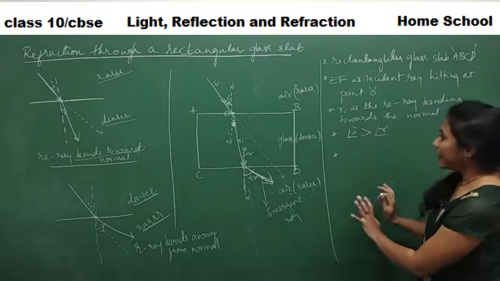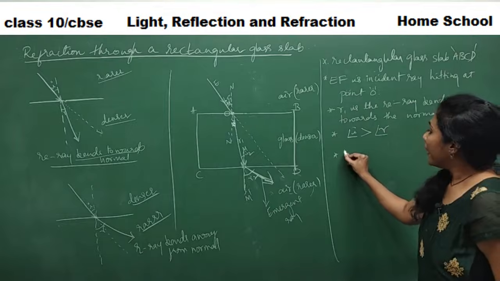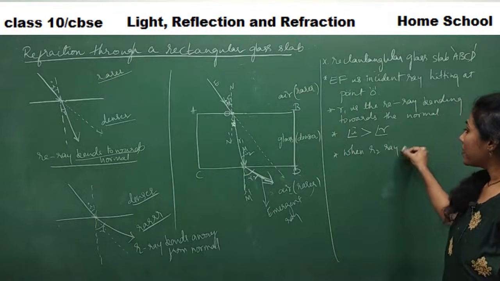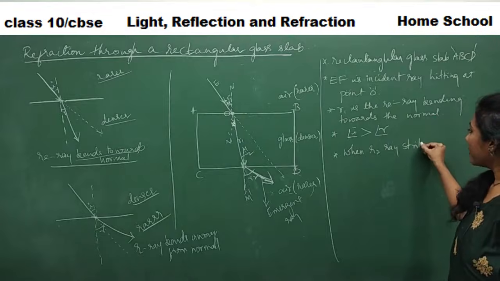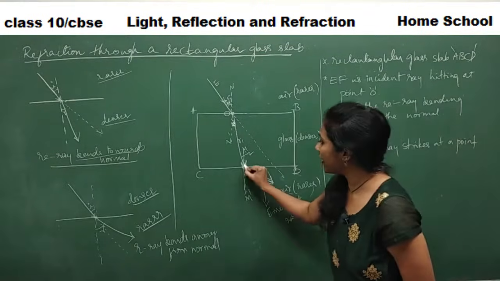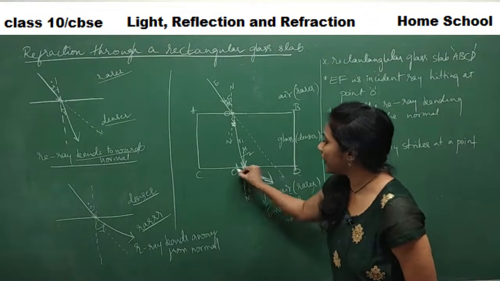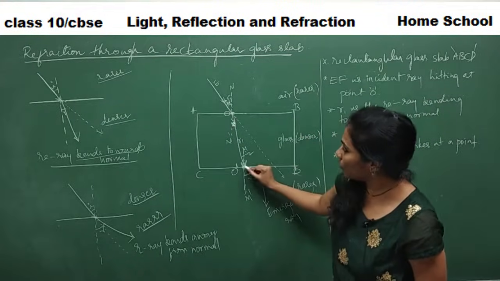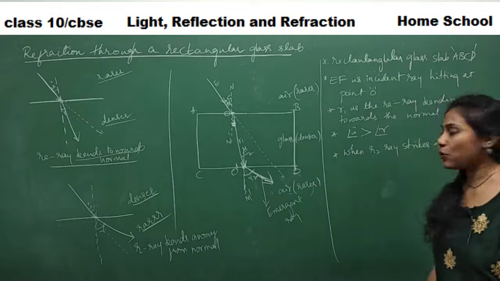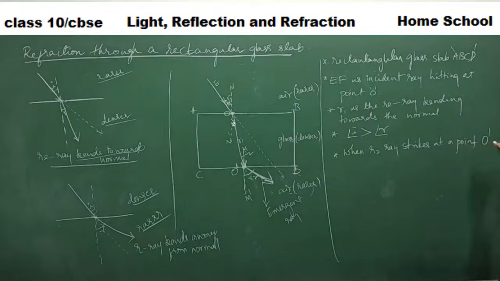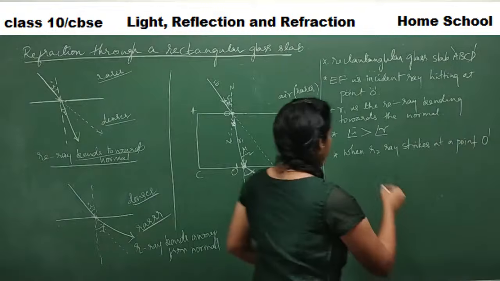Okay, let me write the points now. When the R2 ray strikes at a point O dash. Let me call this point of striking O dash. When the R2 ray strikes at point O dash, what's happening, guys?